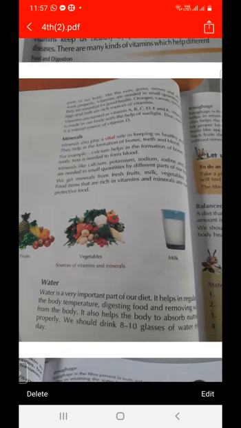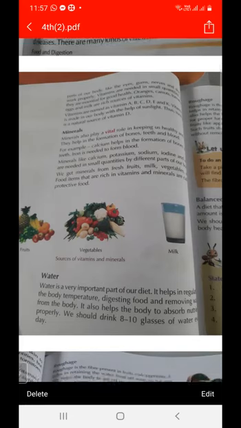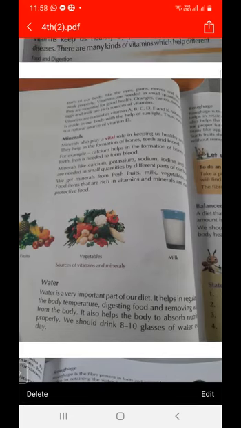So how can we obtain vitamin D? We can obtain vitamin D from the sunlight. And next is minerals. There are so many kinds of minerals: calcium, potassium, sodium, and iodine. And how can we get minerals? We can get minerals from fresh fruits, milk, and vegetables. The pictures show fruits, vegetables, and milk, from which we can obtain vitamins and minerals.